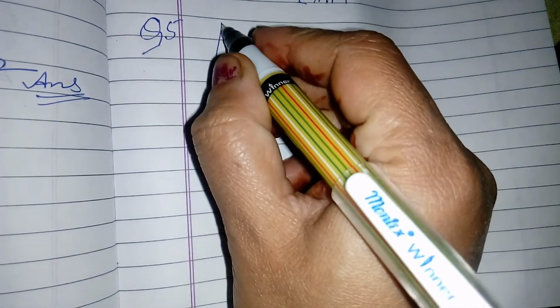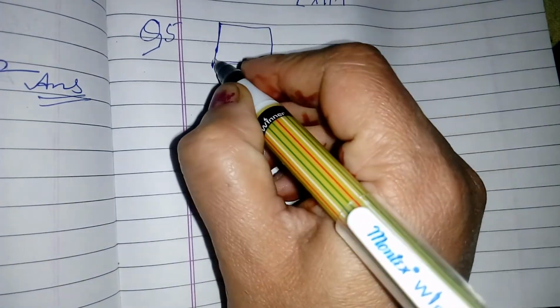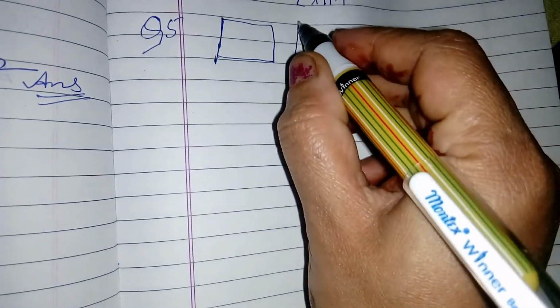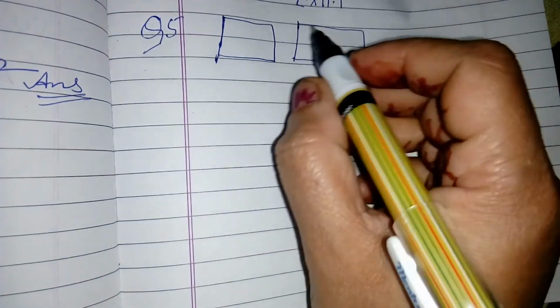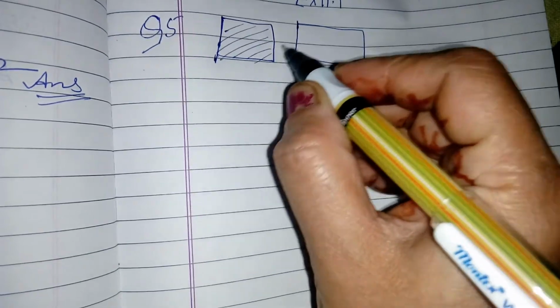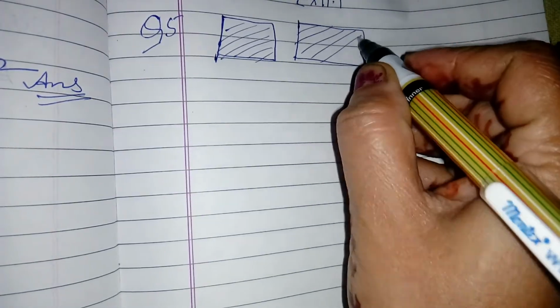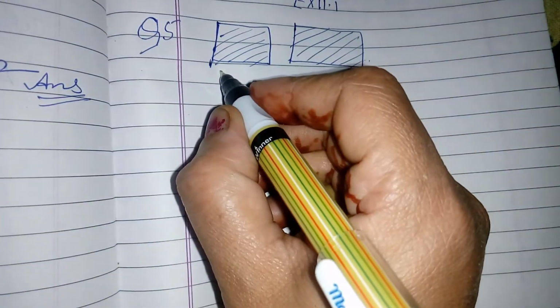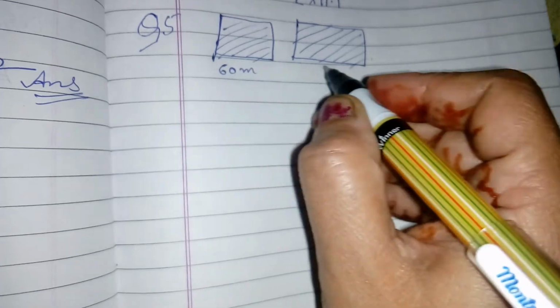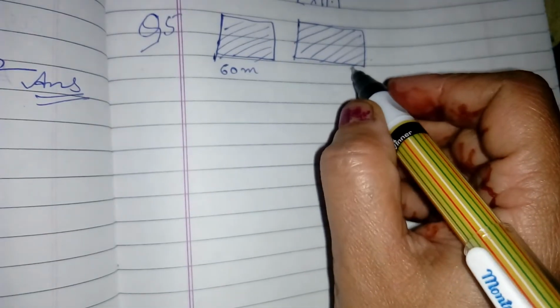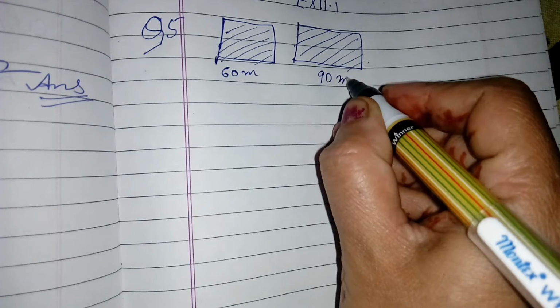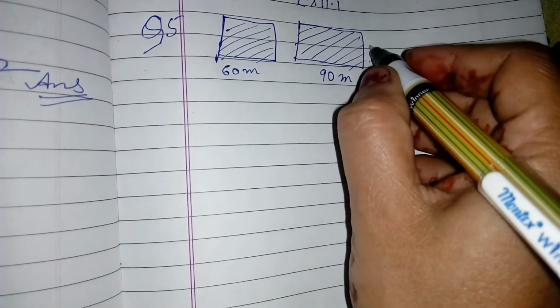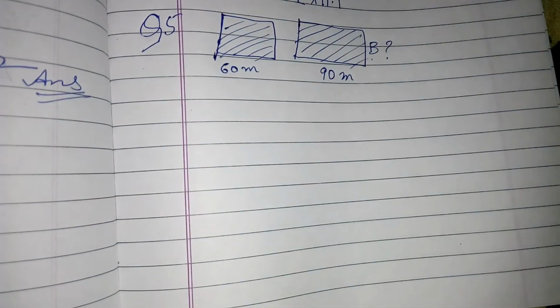Now, in question 5th, the area of the square park is the same as the rectangular park. One is a square and one is a rectangle. The area, the internal shaded region, is the same for both. The side of the square is 60 meter and the length of the rectangle is 90 meter. These things are given and we have to find out the breadth.